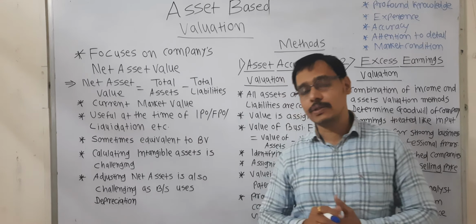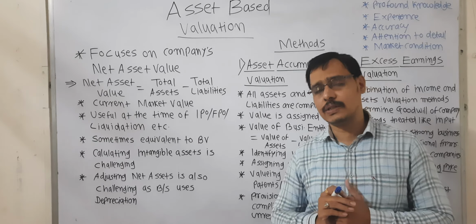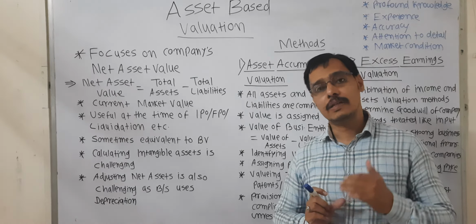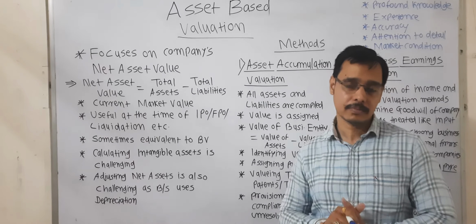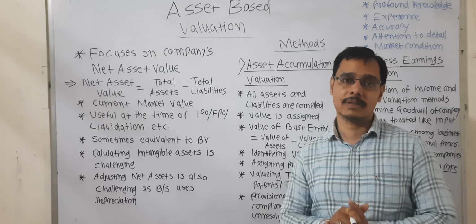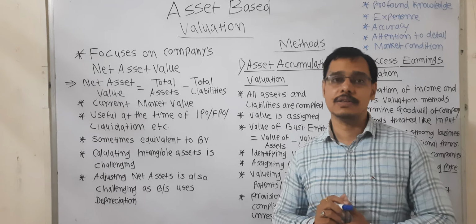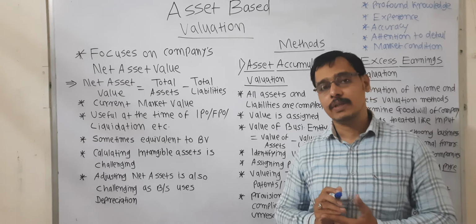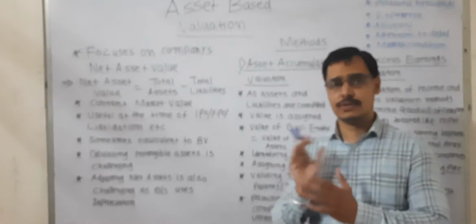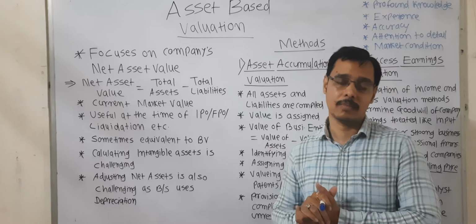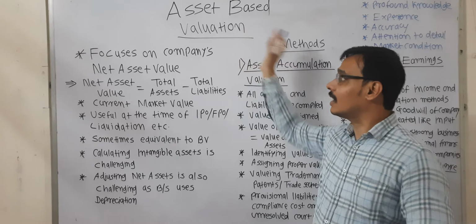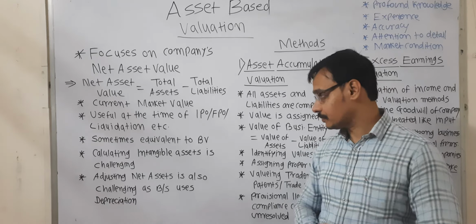Then the liquidation. At the time of liquidation, if a company wants to sell itself to another buyer, at that time, by using the asset based valuation method, the valuer or analyst will value the company and the buyer will buy at nearly the same or an approximate amount which will be near to the valuation done by the asset based method.